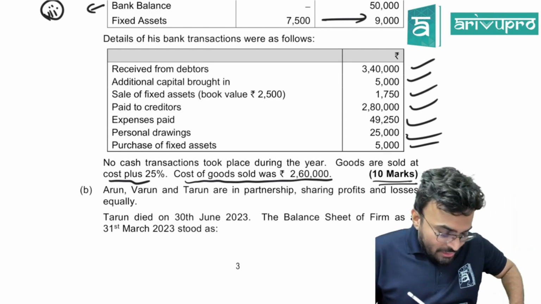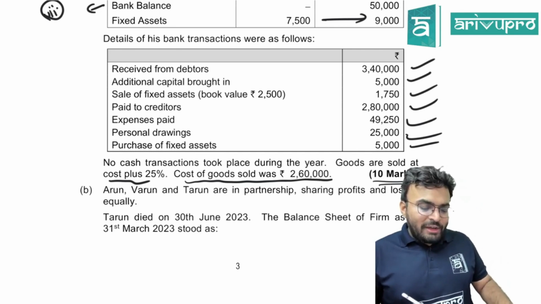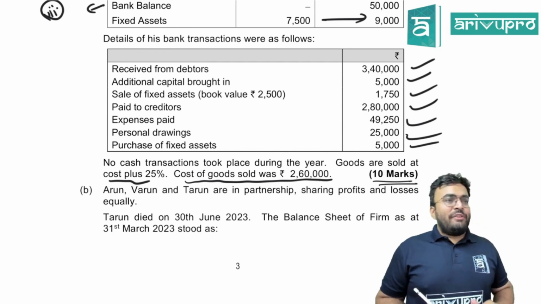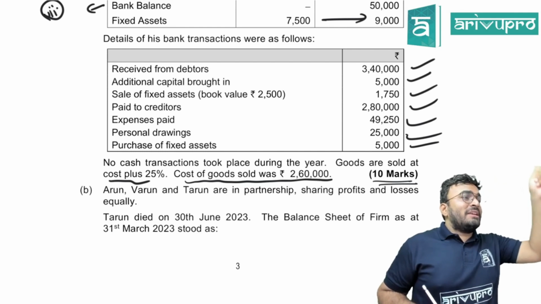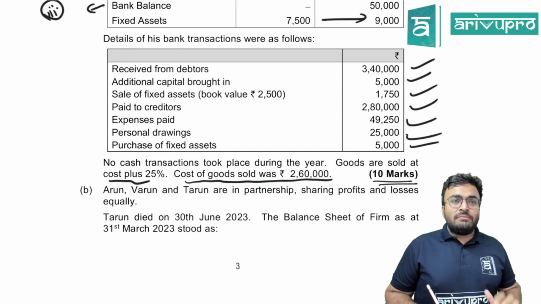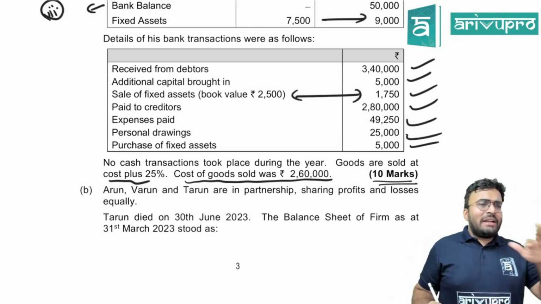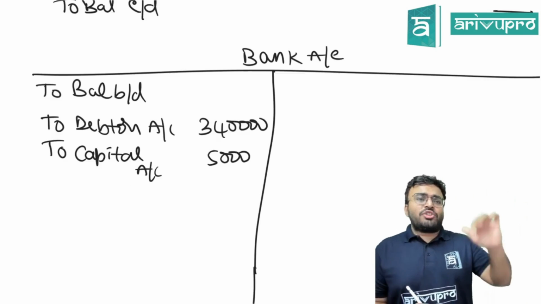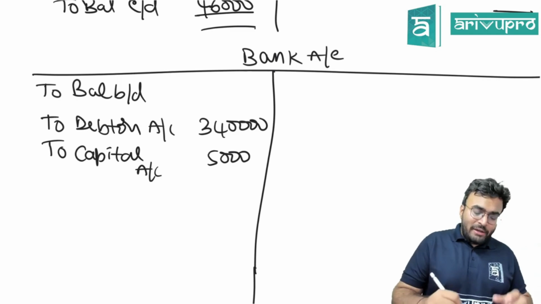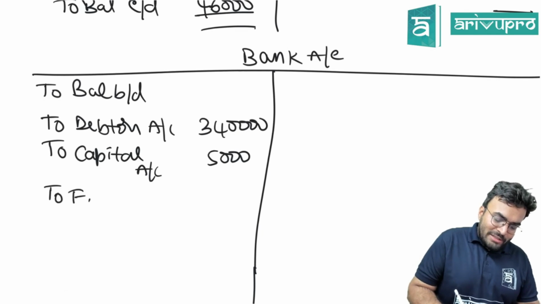Next, sale of fixed assets. Book value 2,500 and it is sold for 1,750. Luckily they didn't tell you which date it is sold, so you don't have to worry about depreciation till the date of sale. Are you getting this? So directly you know that loss is there over here only. But right now we don't need the loss. Right now what we need? Sold for 1,750. What should be the entry? Bank account debited to fixed assets.